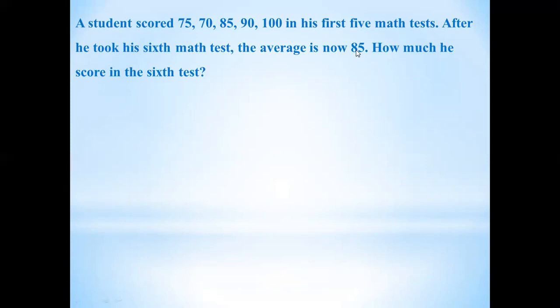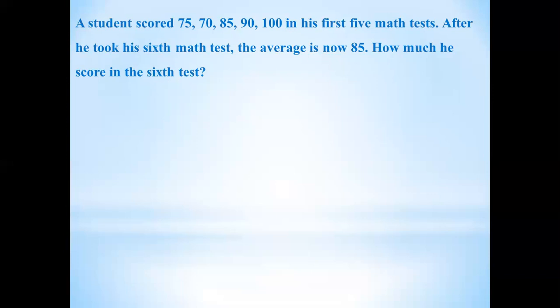Okay, now he has 5 tests. The scores of 5 tests are given, and now he has also given the 6th test, and by adding all the tests he gets the average of 85. Now what we have to find out is how much he scored in the 6th test. The average is given and the marks of the 5 tests are given, and we have to find out how many marks he got in the 6th test.